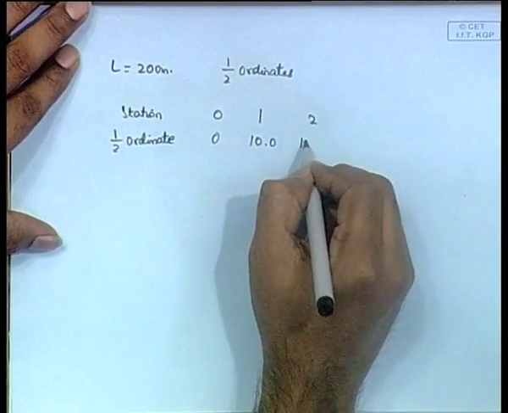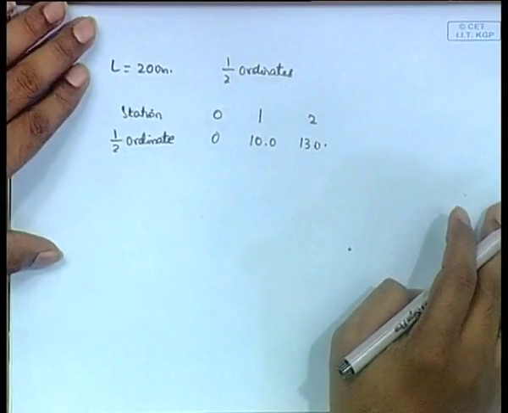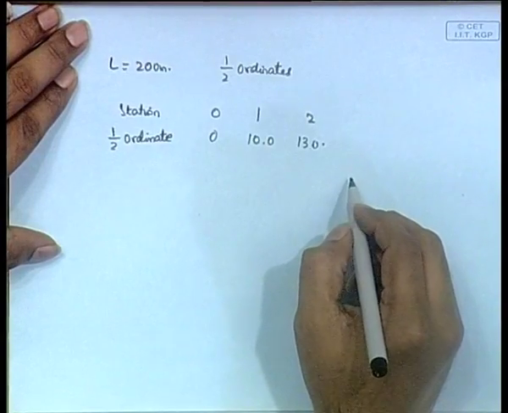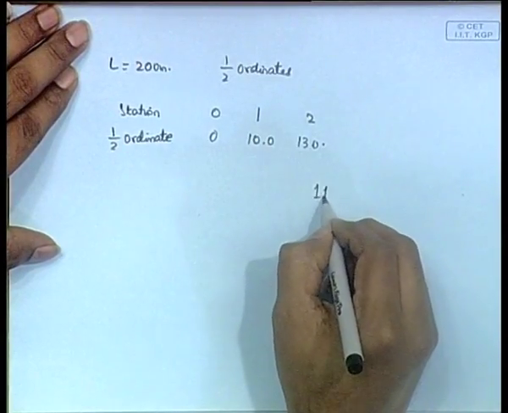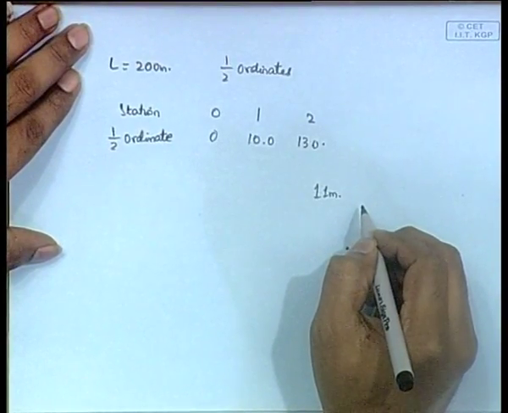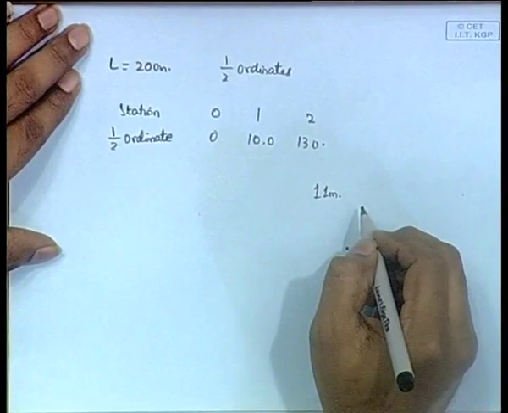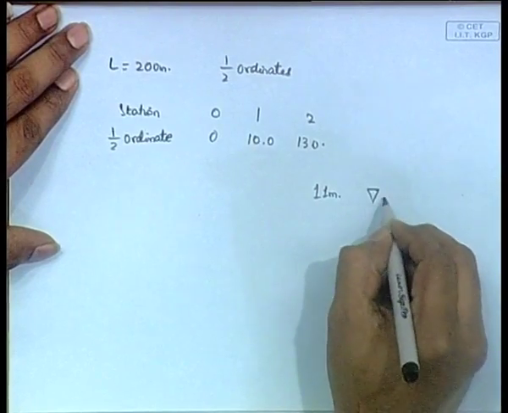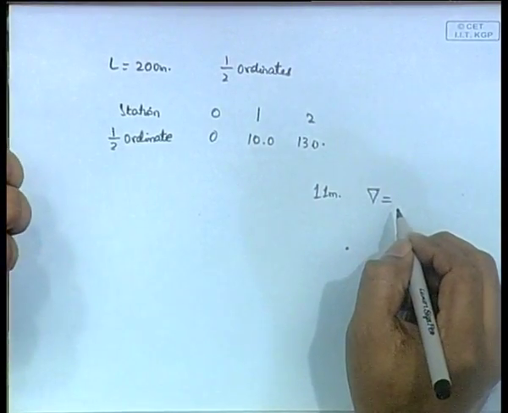Okay, then you are given a couple of hydrostatic data, up to 11 meter. The underwater volume del, that means I guess the draft is 11 meter probably.